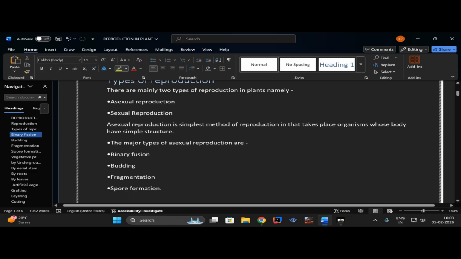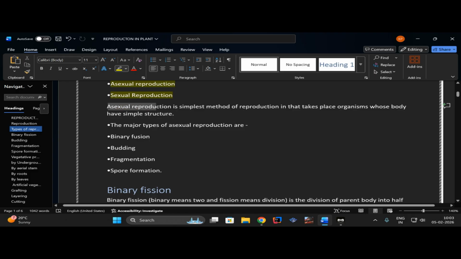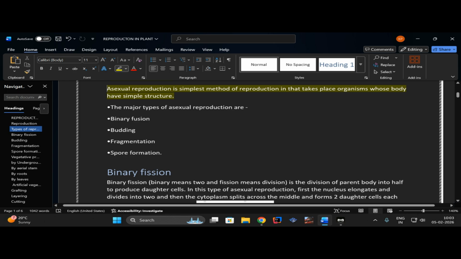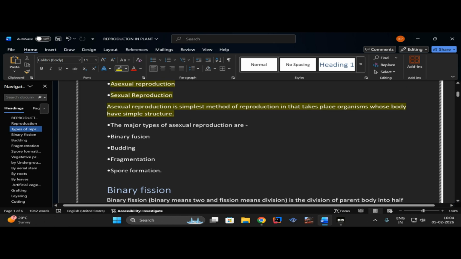So there are on average 2 types, asexual reproduction and sexual reproduction. So in this part we are going to cover asexual reproduction. So what is asexual reproduction? Asexual reproduction is the simplest method of reproduction that takes place in organisms whose body have simpler structure. So asexual reproduction takes place in organisms which have simpler structure, that is, they don't have sex cells or gametes. So what are these sex cells? So these are in the higher organisms.